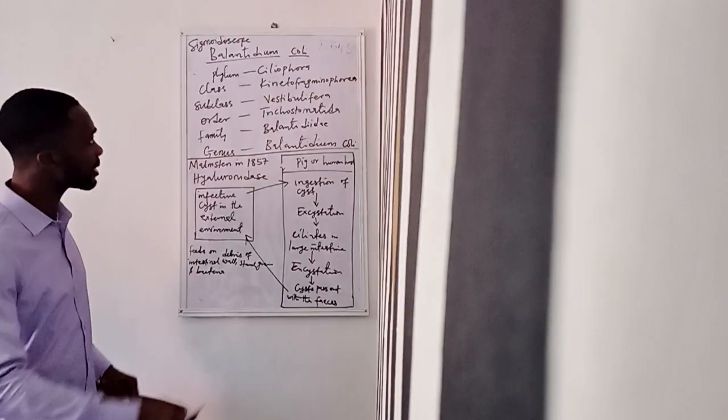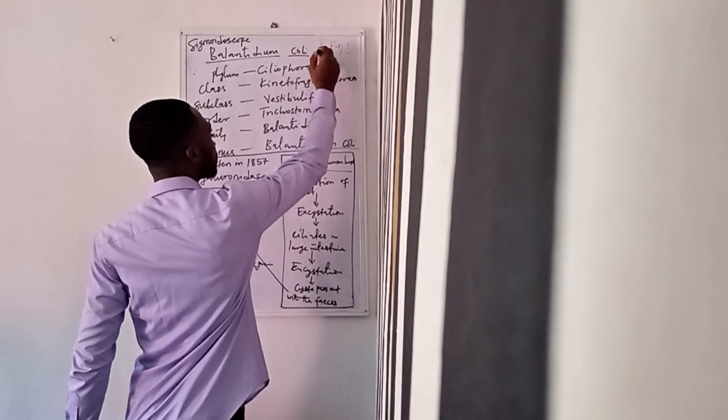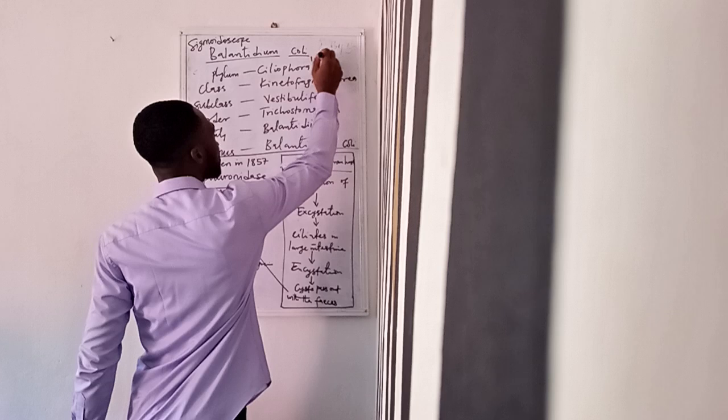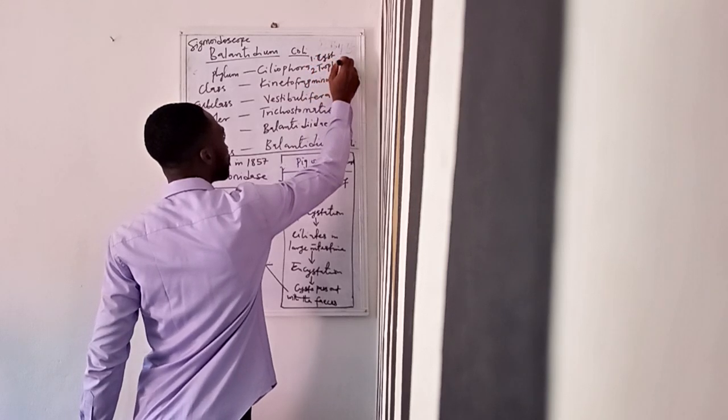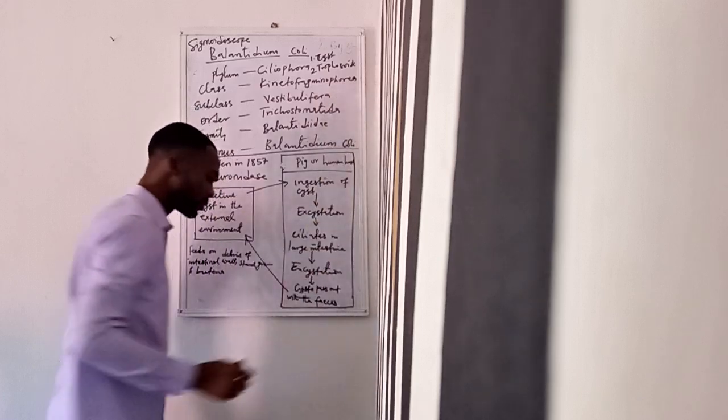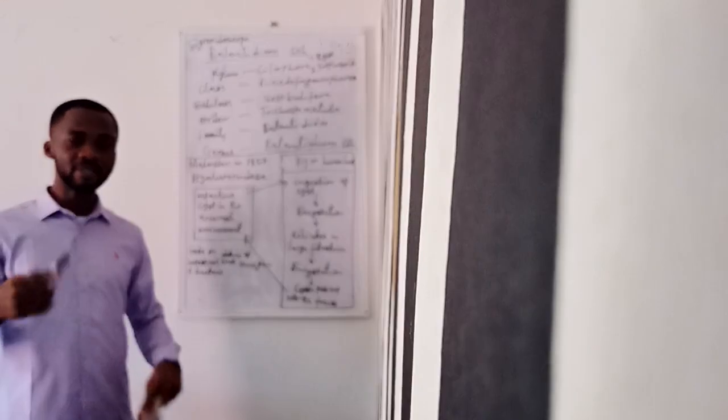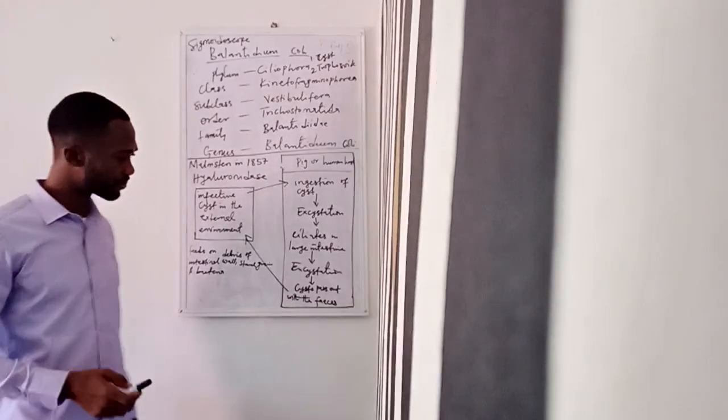Now, this parasite exists in two stages. It's important to note that the first stage is, of course, the cyst I've mentioned. The second stage is the trophozoite. The trophozoite is the invasive stage of the parasite.